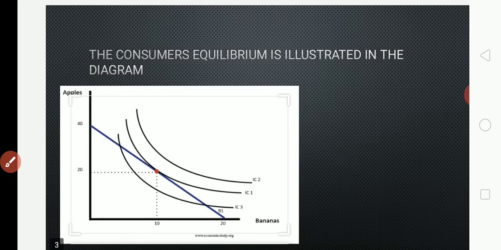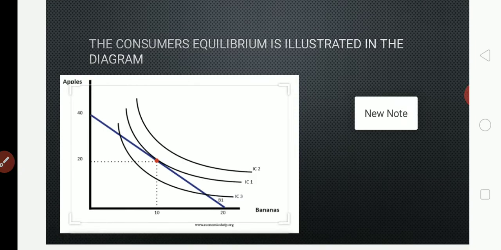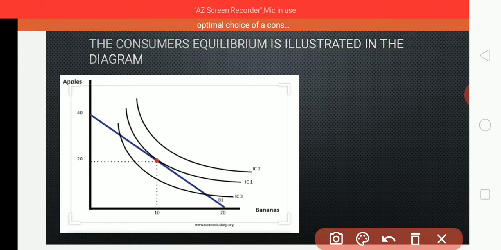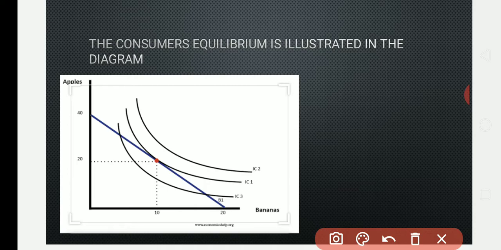Now we will move towards consumer equilibrium, illustrated in the diagram. So with the help of a diagram we'll see. Already this diagram was given in the previous video, bit by bit. Now the two combinations we are putting together collectively. So this is IC1. Here the numbers given are wrong, please try to understand. This is IC1, this is IC2, this is IC3. The numbers in the diagram are wrong, please correct it, don't follow the same.